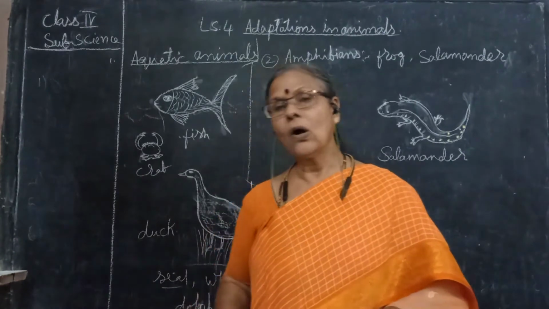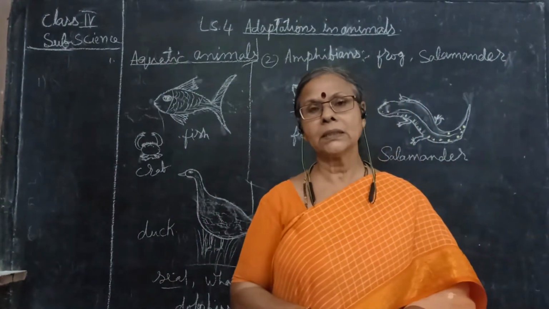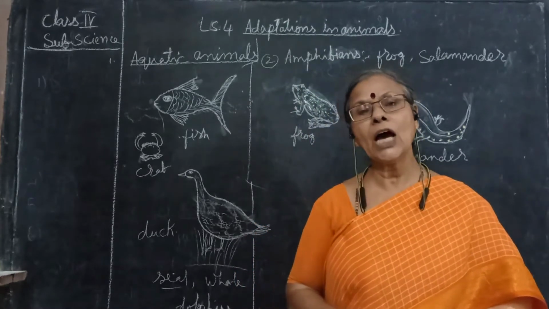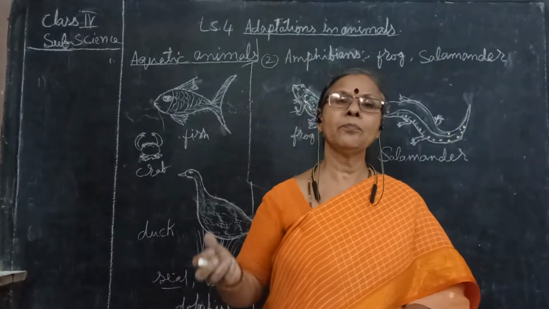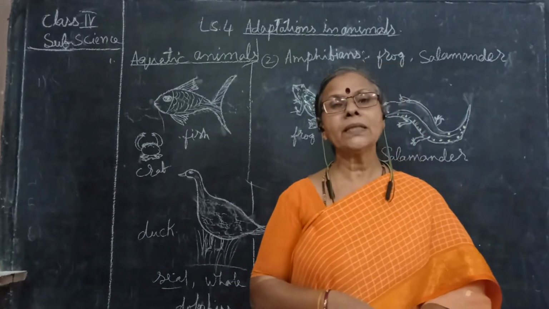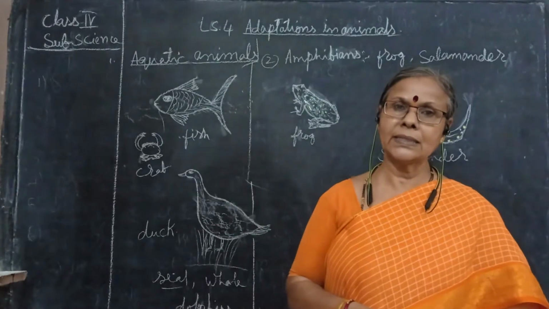Dolphins and whales cannot breathe the air when they are in the water. They have to come up to the water surface frequently and breathe in air and then go down, because they breathe through the lungs only, not with the gills.